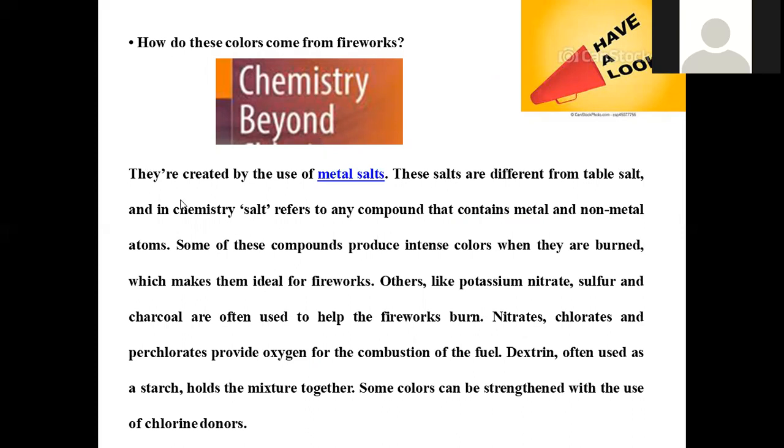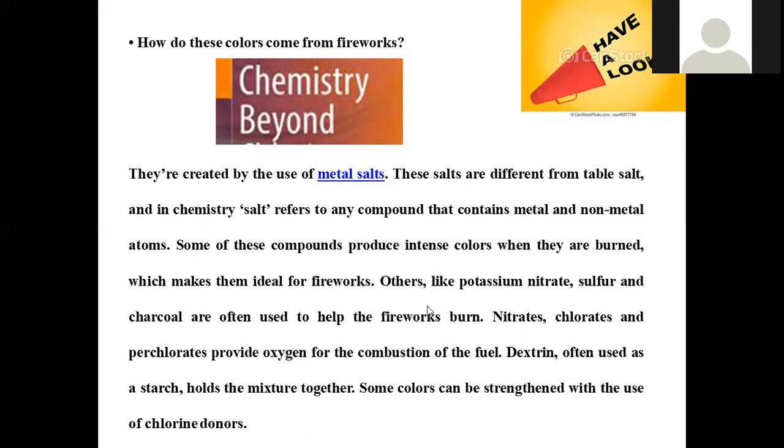In order to understand that, these fireworks, these crackers, are created by the use of metal salts. These salts are different from table salt. Table salt, sodium chloride, when we take and burn it, will not give any color, whereas when sodium metal is taken, it will give a golden yellow color. So here, these salts are easily combustible.